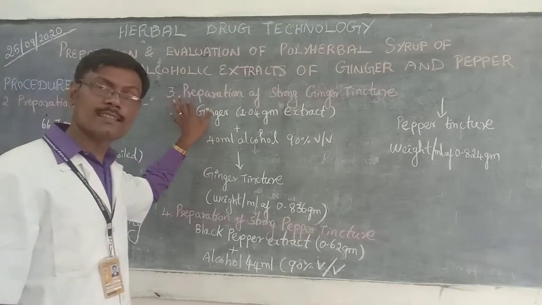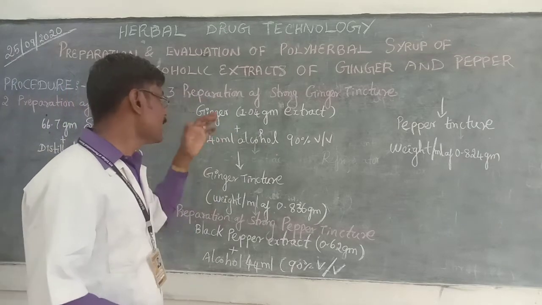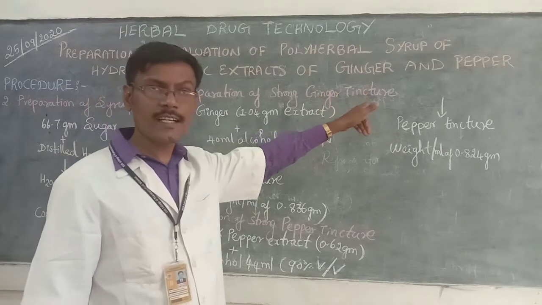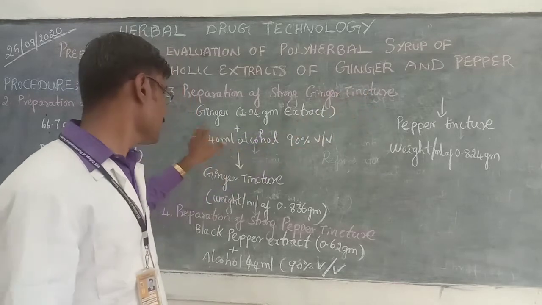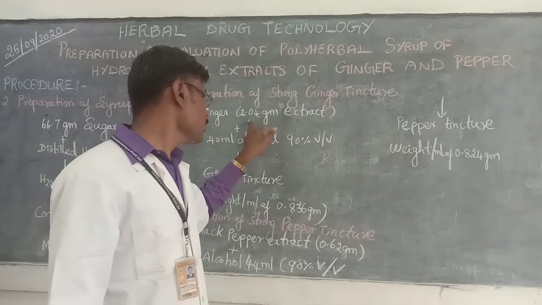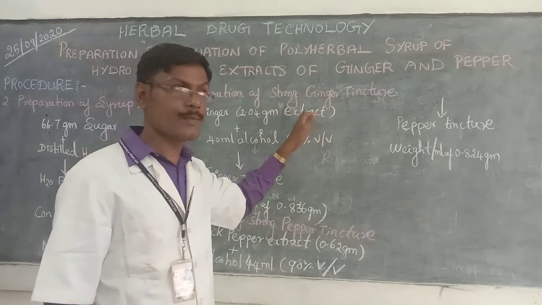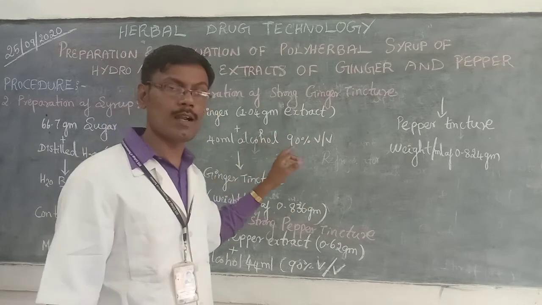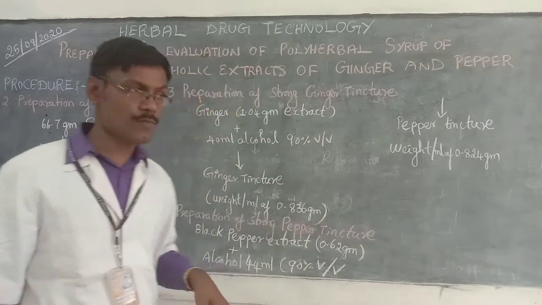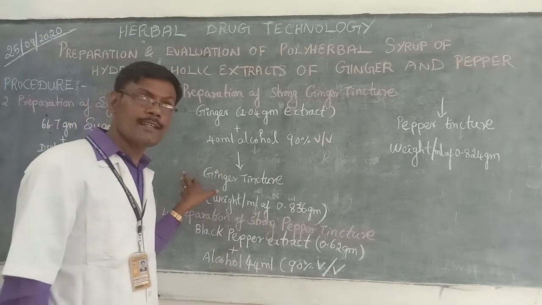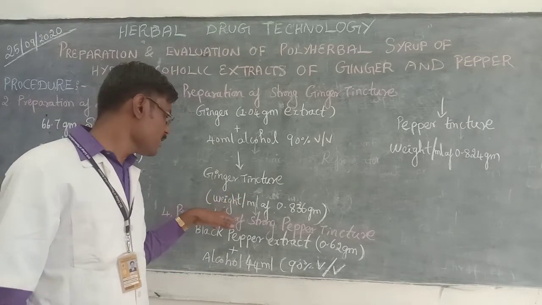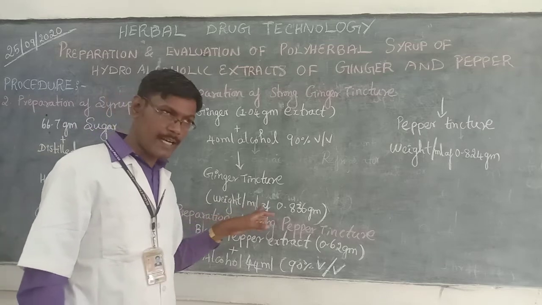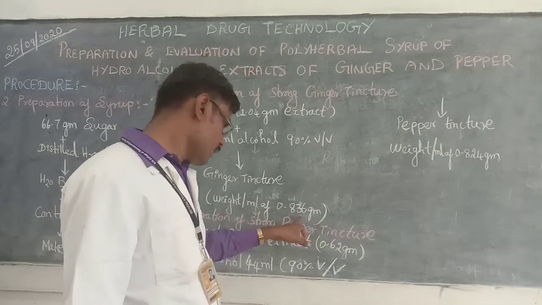Next, the third step is preparation of strong ginger tincture. In this preparation, 1.04 gram of ginger extract is mixed with 40 ml of 90% volume by volume alcohol. Then we get the ginger tincture, with a weight per ml of 0.836 gram.